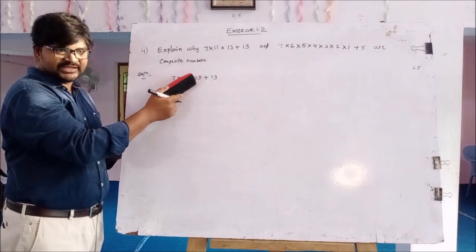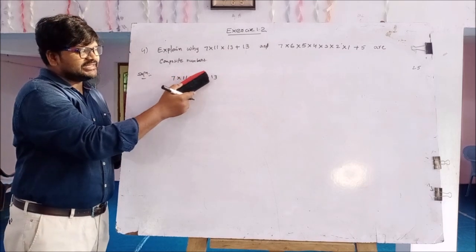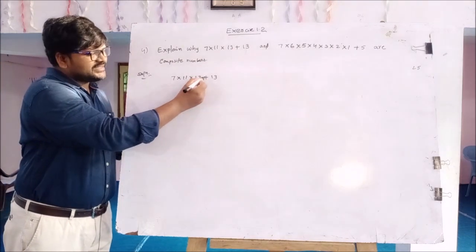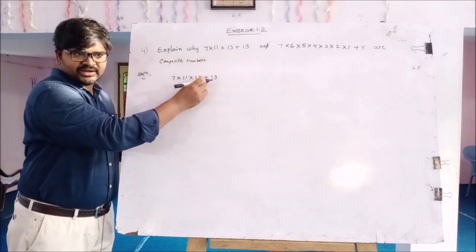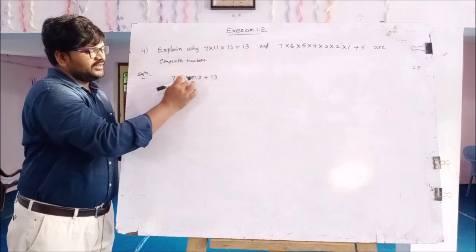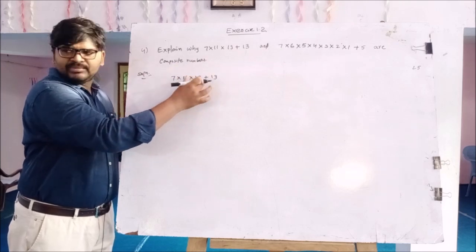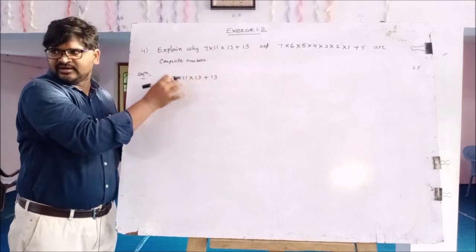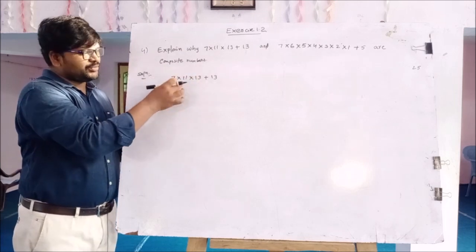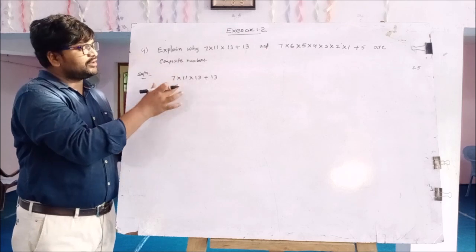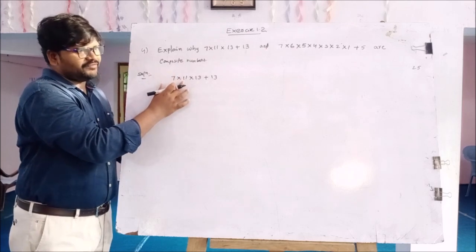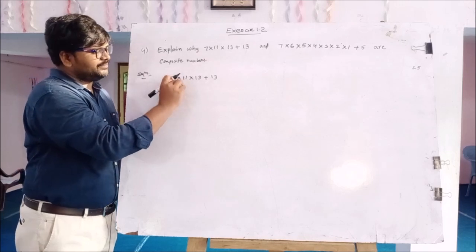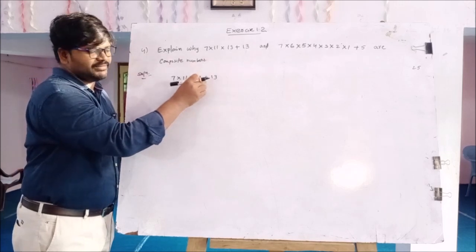This is multiplication, this is multiplication, but this is addition. Here all the given numbers are prime numbers, but there is multiplication and one more symbol, addition.